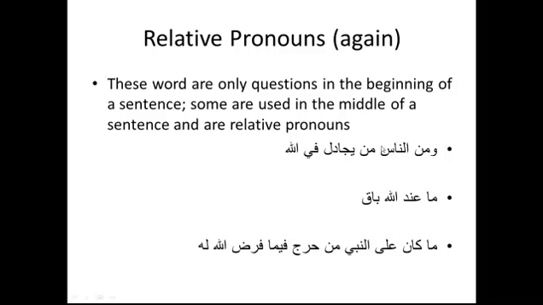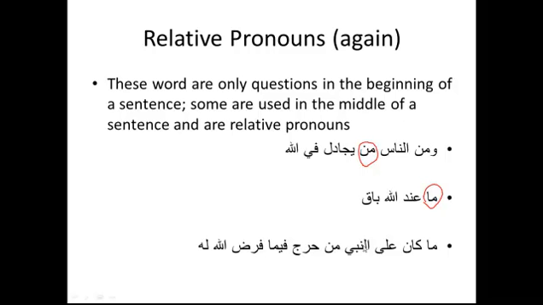وَمِنَ النَّاسِ man. Man is who, right? So you can say man hadha, who is this as a question, or man. From among the people are who argue. Yujadilu fillah. Ma indallahi baq. What is with Allah is forever. This is not really a question, so it's a good example of one that even in the beginning of a sentence is not a question. Okay? So you have to kind of look at the context. Ma indakum yanfad wa ma indallahi baq.